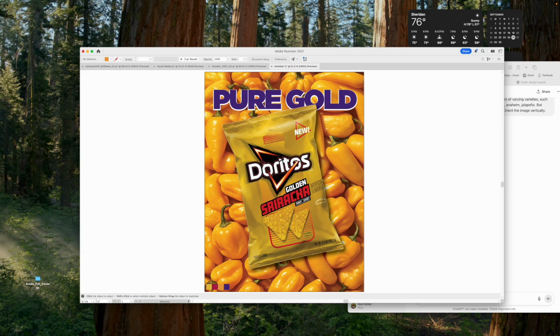And I should tell you that the very last assignment in this class is a website, and that website will hold the portfolio of your projects from this semester. So this will come back again, and you may want to create something here that you might want to show people, going forward. So think about that. But in the meantime, this is a poster for Doritos Golden Sriracha.